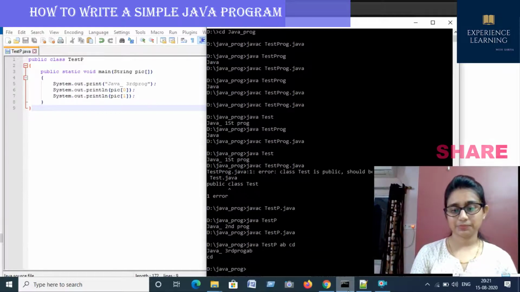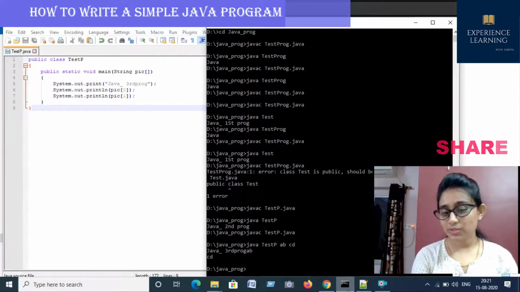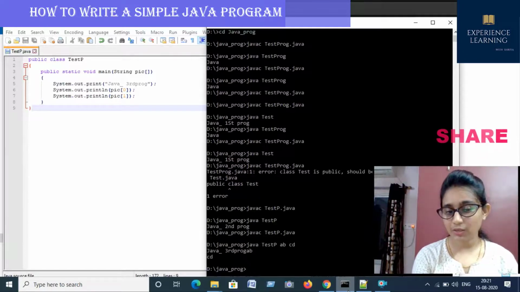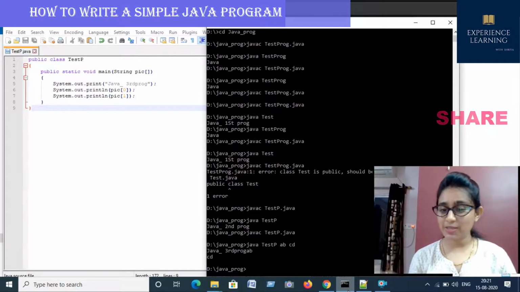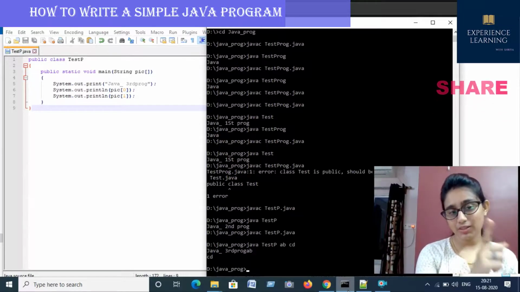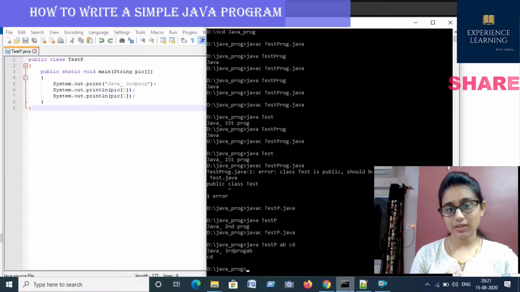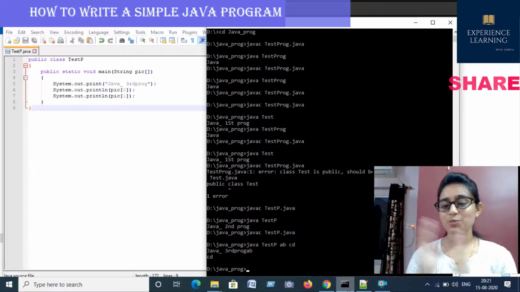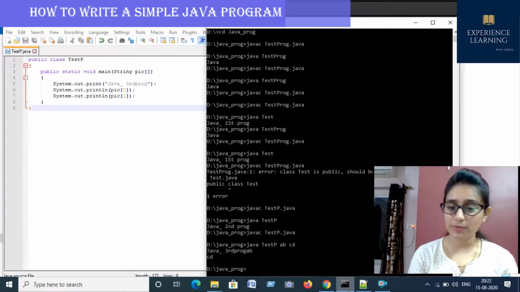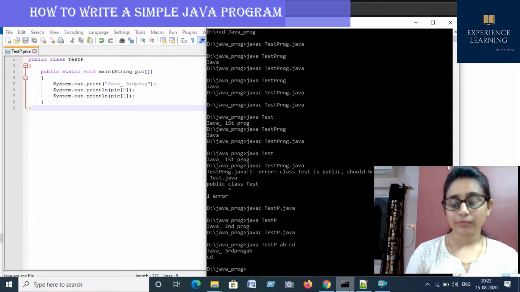Now check. For the first line, you can see it's showing Java third prog AB. The AB is printed in the same line, and as you have used the ln for the second line for pic 0, the CD is printed on the next line. I think you can understand the difference between print and println.